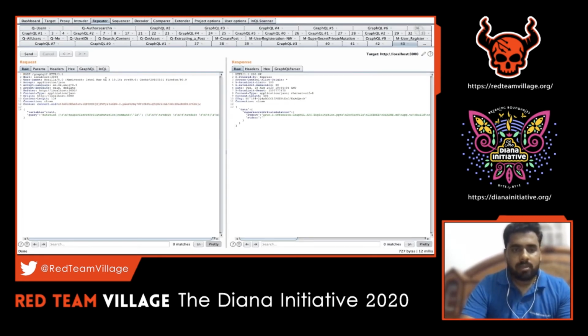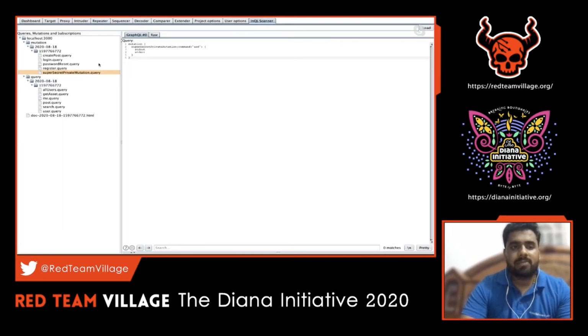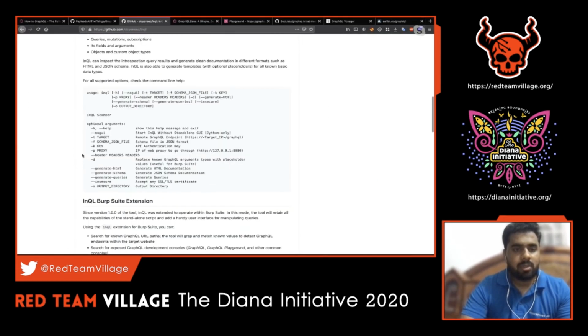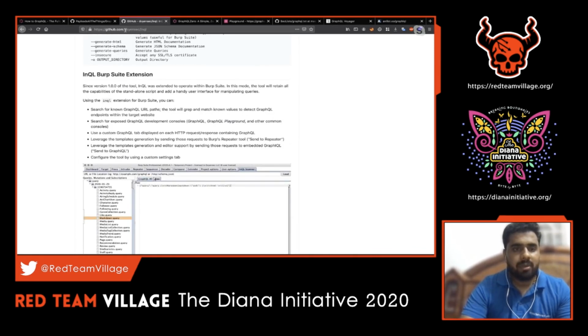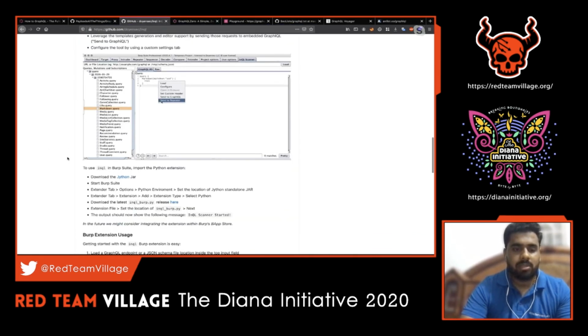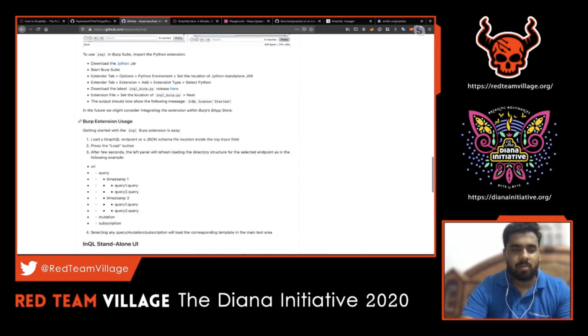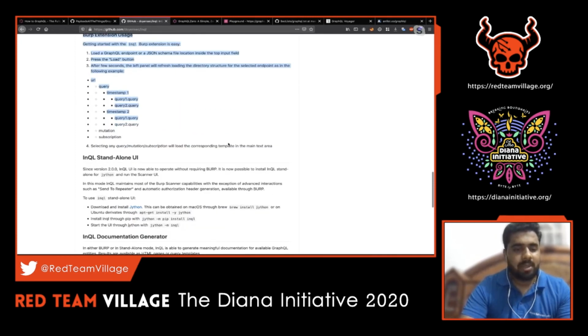Let's move on with one more feature of InQL. InQL Scanner is not only available as part of a Burp extension, there is one more command line version of it. You can just go through this particular GitHub repository. This company did awesome research, and this is an eye opener for any pen tester or bug bounty hunter. They made our job pretty easy since they have come up with this extension. This can be run as a standalone as well.